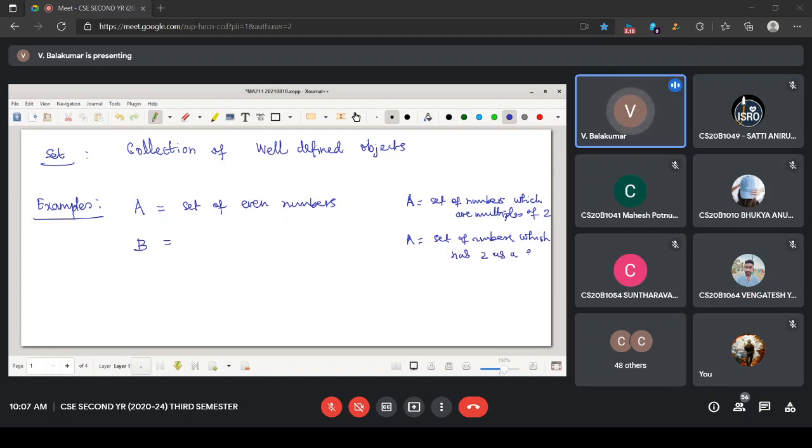Not only factor, it is one factor among many other factors I am suggesting. Is it okay? All of these are giving the same set. First, let us complete this. Set of numbers which has 2 as a factor. Factor means divisor. Is that okay? 2 is dividing the number, and those numbers you are collecting.